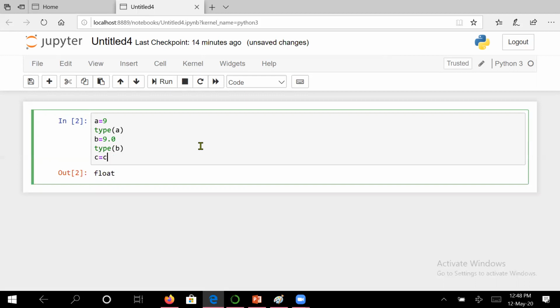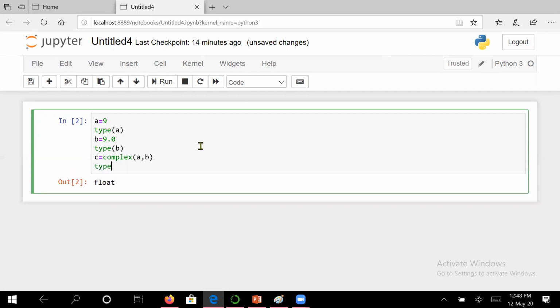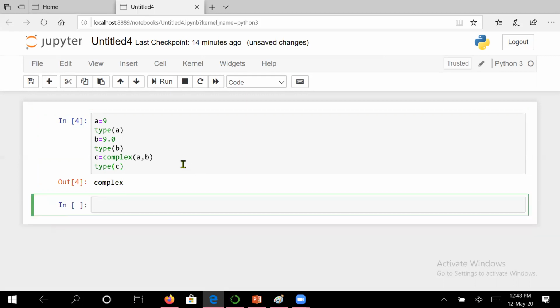Suppose we take complex. For that we have a function by the name complex, and let us check the data type of C. You can see here it has shown the complex data type, right? So this way there are integer, float and complex data types.